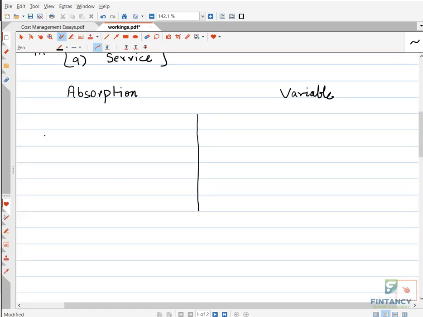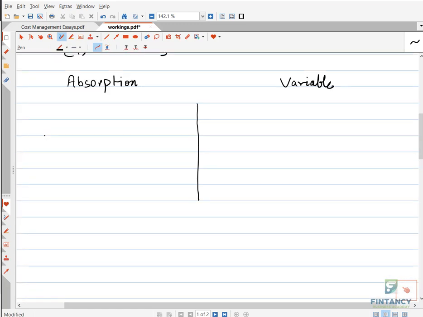So let's see the main differences. The examiner can ask you what the main differences between them are, so you need to remember. First of all, absorption costing is used for external reporting, right? You can also write in the chat box if you remember some of the differences. And variable costing is used for internal reporting, right?